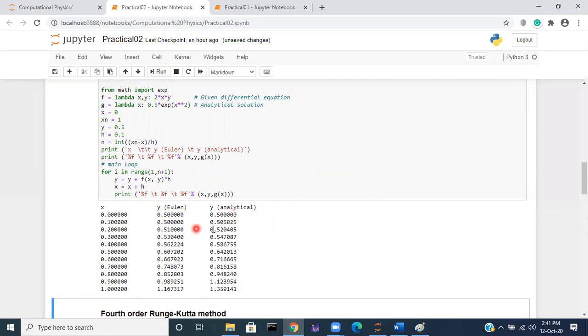When you compare this, now there is greater precision compared to the earlier ones. As the step size decreases, Euler's method error decreases. When the step size is large, the error is large. When the step size is small, the error decreases.